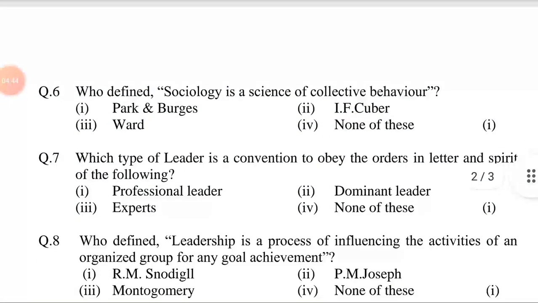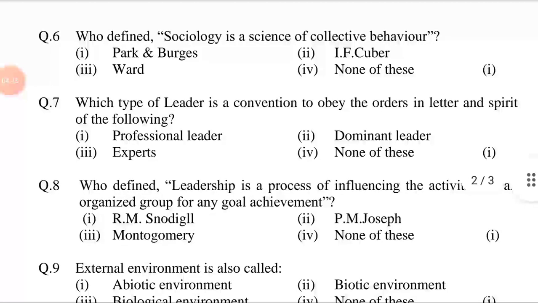Question number 6. Who defined sociology as a science of collective behavior? Option first, Park and Burgess. Second, I.F. Kuber. Third, Ward. Fourth, none of these. Answer is option first, Park and Burgess.